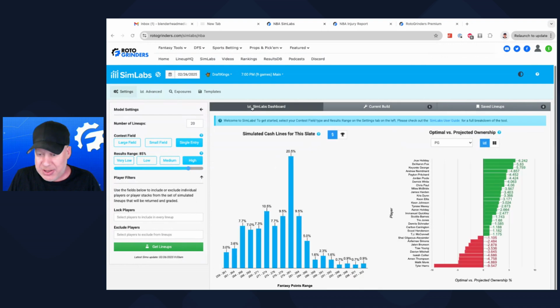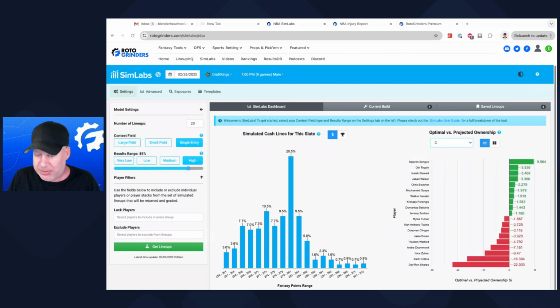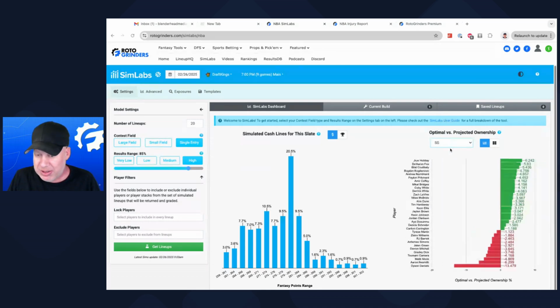So according to today, as of now, if everything doesn't change, we got the underowned and overowned players today. Tyler Hero by a little, Jeremy Grant by a little, Siakam by a bunch. Obviously, both Collins and Sharp will be overowned, but it's going to be hard to get away from playing at least one of them, right? And then Dylan Brooks, Andrew Wiggins, they're just a little overowned. Dyson Daniels, very overowned.